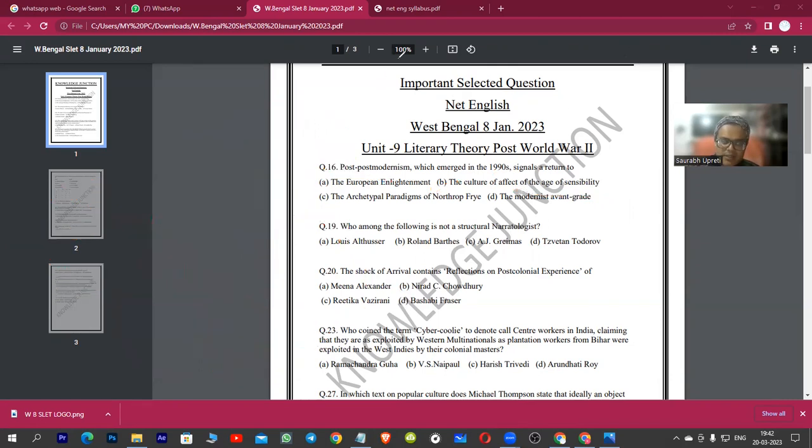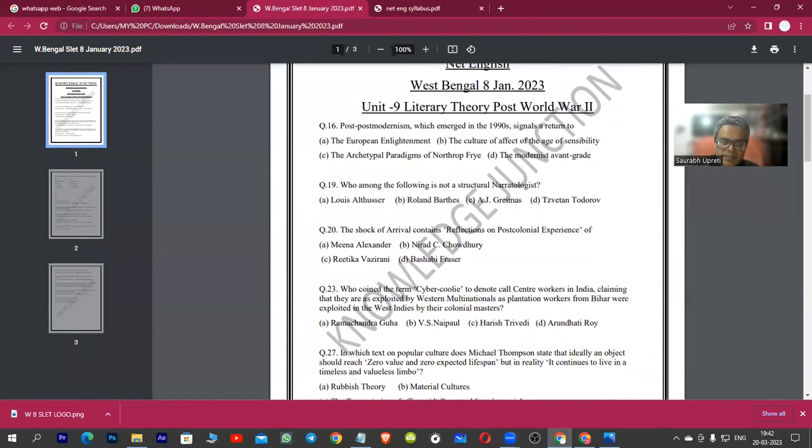Okay, now let's look at question number 2: who among the following is not a structural narratologist? If you look at this question, it's a tricky question because they have asked the two terms, structural as well as narratologist. So it was a tricky question, guys, and the answer to this question is Louis Althusser.